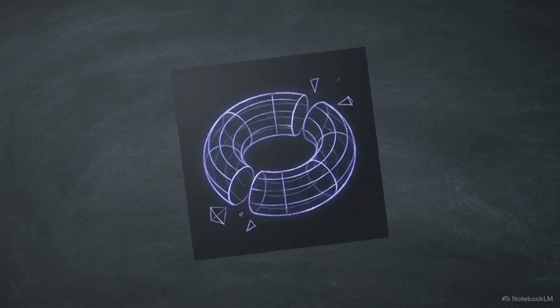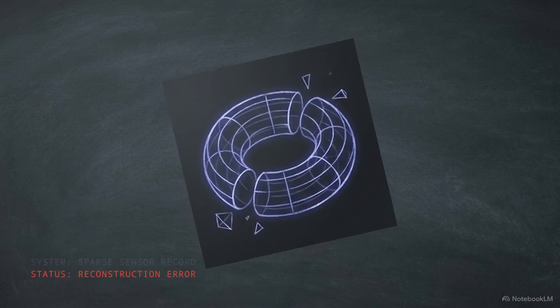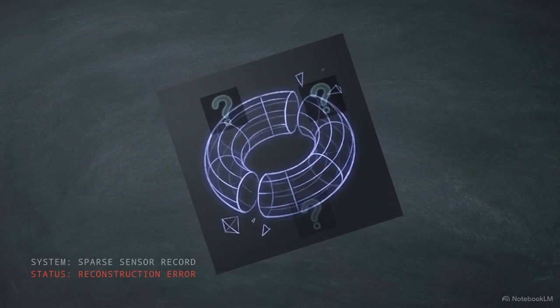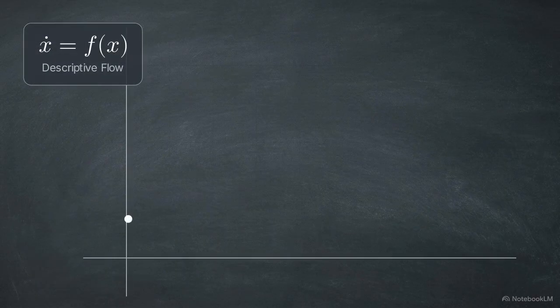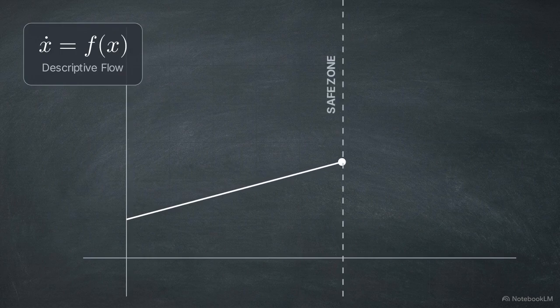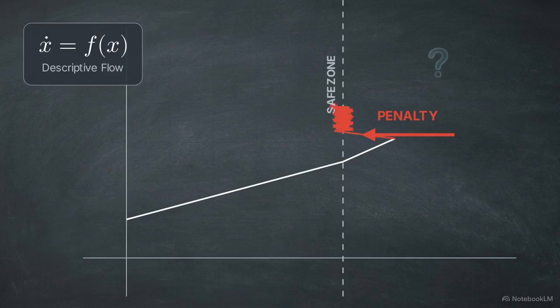This creates a mathematical limit. The true topology of the plasma cannot be perfectly reconstructed from the available sensor arrays. Traditional control systems use standard partial differential equations to model the plasma's flow based on sensor observations. If a calculated move violates a safety boundary, an external penalty pushes it back, creating a chaotic feedback loop along the safe zone's edge.